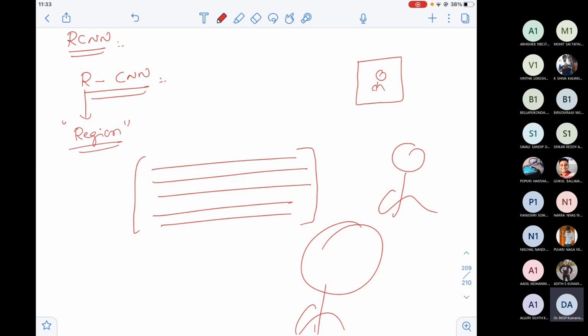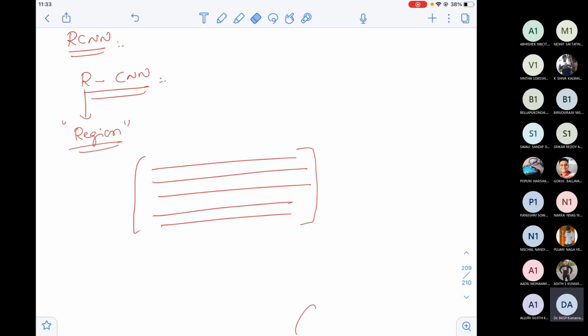I don't know the size of each object in the image. Sometimes the image can have a car of this size, sometimes a car of that size. The same object can appear in different sizes, right? So since I'm not sure, I will propose regions. Regions are nothing but bounding boxes. Bounding box regions.